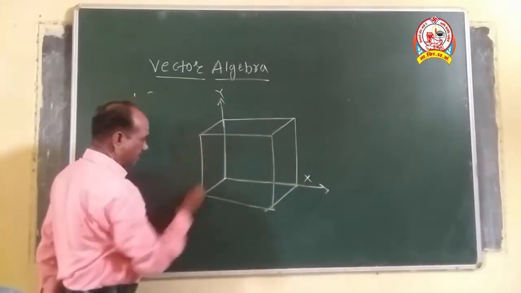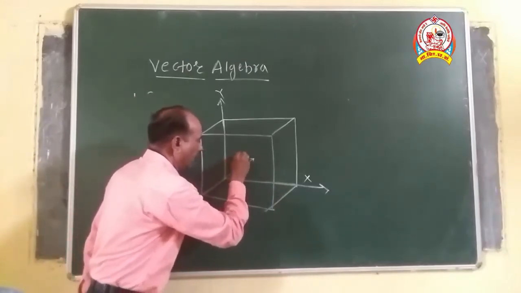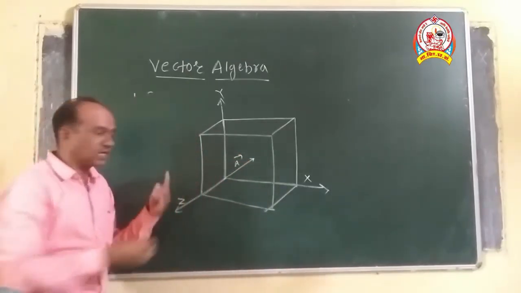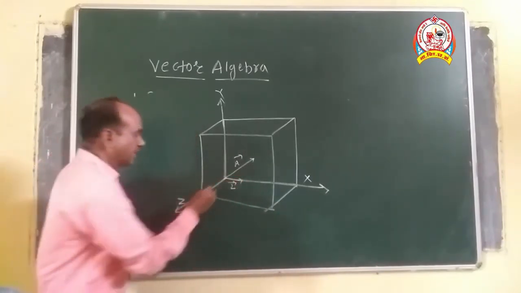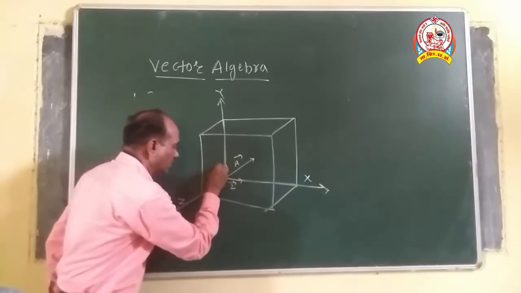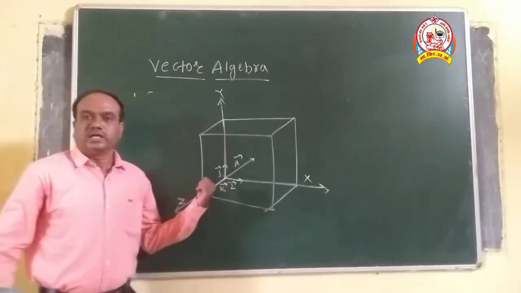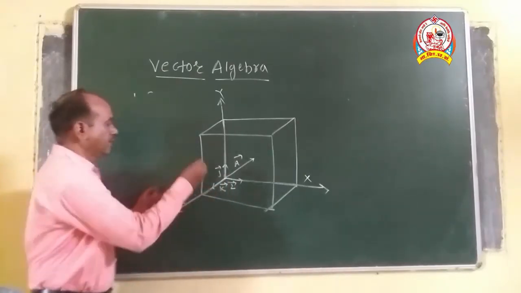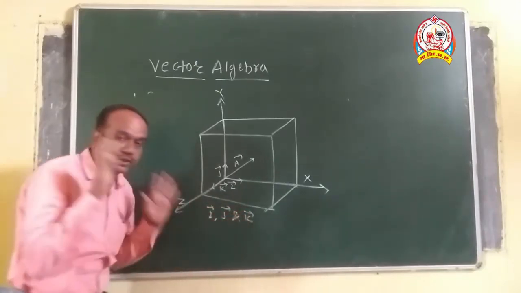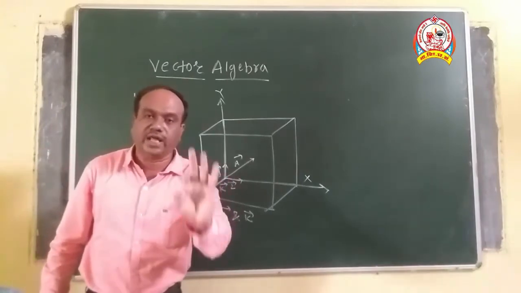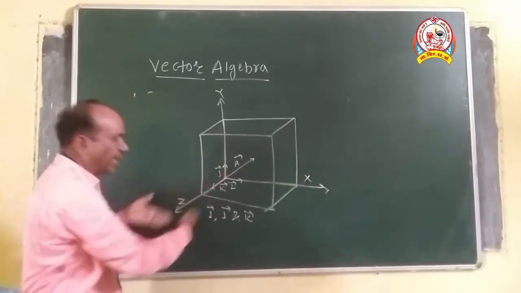Vector A is present along the x-axis, y-axis and z-axis. Vector i is represented along the x-axis, vector j along the y-axis and vector k along the z-axis. We can simply say that vector i, vector j and vector k are the unit rectangular vectors drawn along the x-axis, y-axis and z-axis.